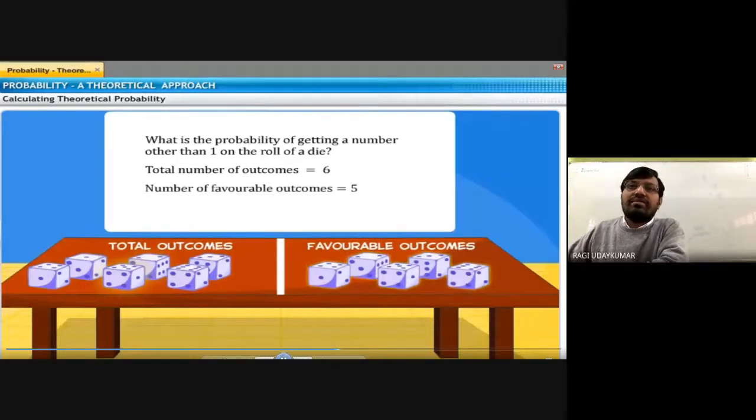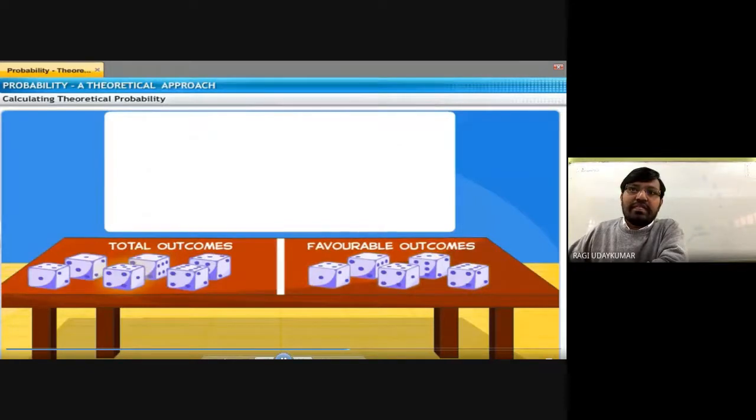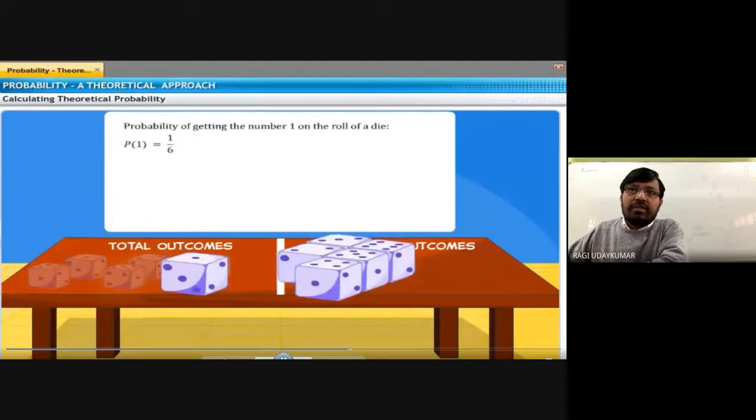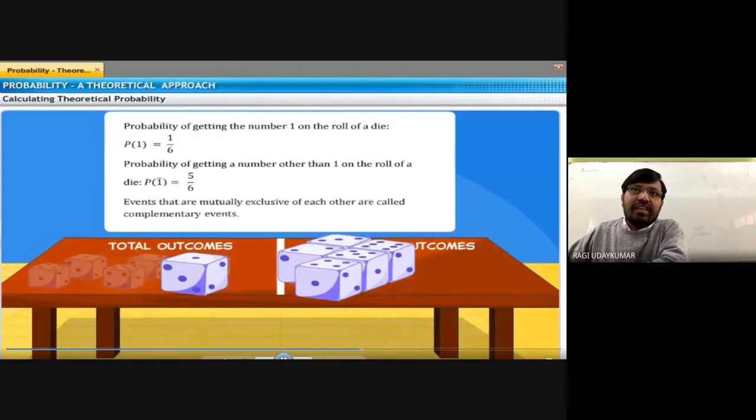Favorable outcomes are 5. So the probability of getting a number other than 1 is 5 by 6. The probability of getting a number 1 is 1 by 6. If you add both, getting a number 1 is one event, and getting a number other than 1 is another event.